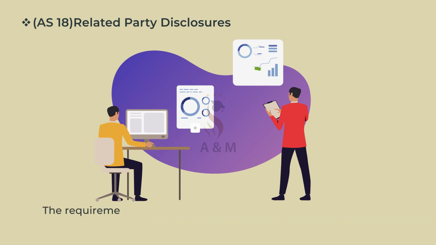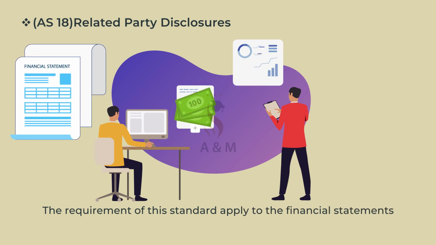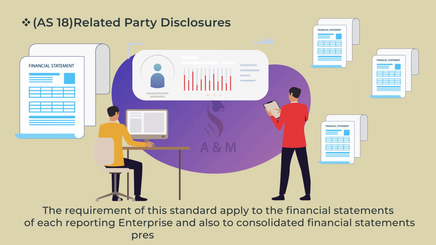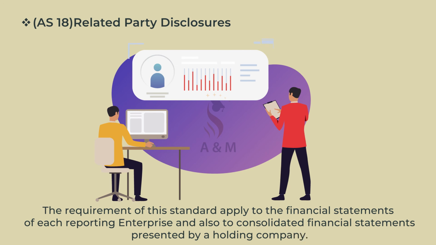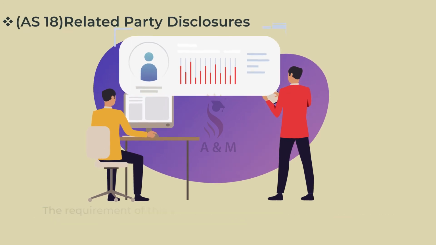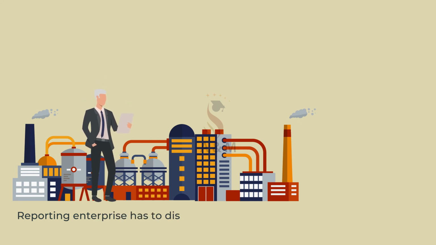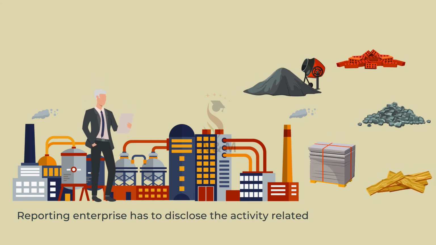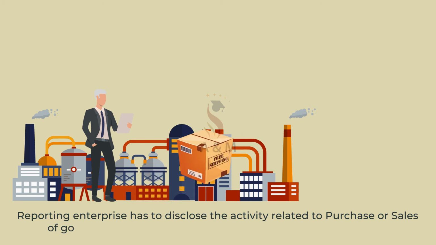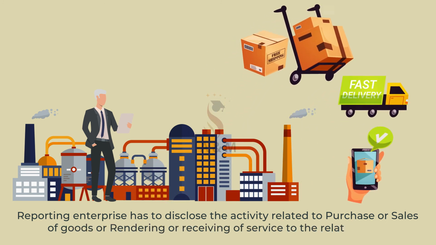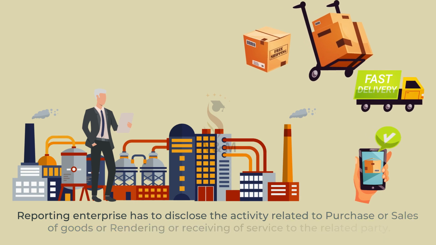The requirements of this standard apply to the financial statements of each reporting enterprise and also to consolidated financial statements presented by a holding company. For example, the reporting enterprise has to disclose the activity related to purchase or sale of goods or rendering or receiving of services to the related party.